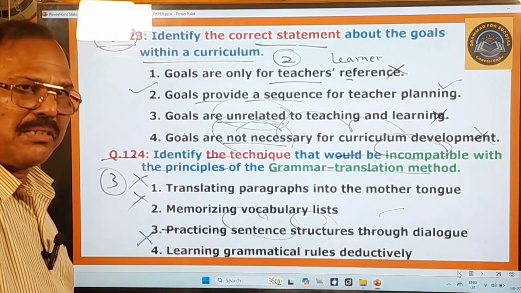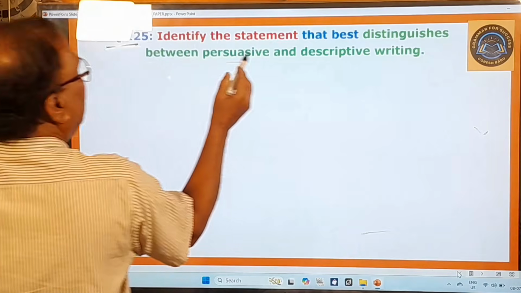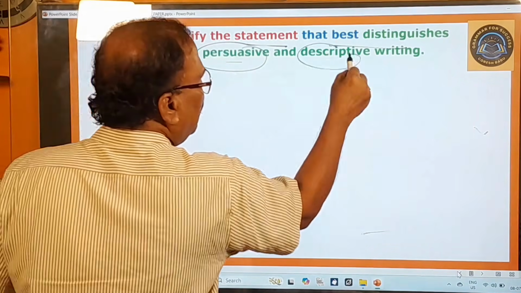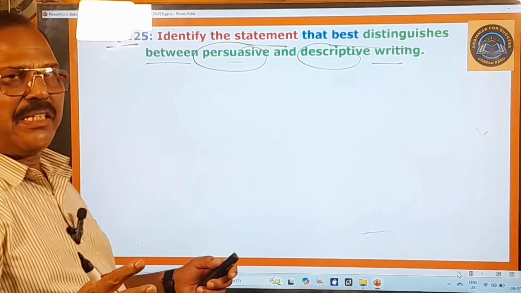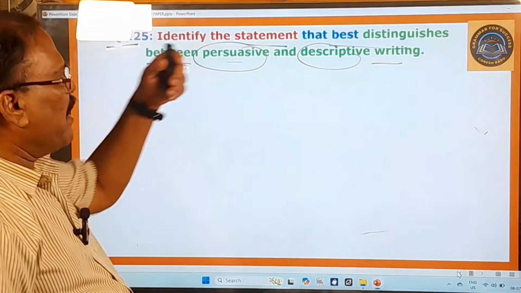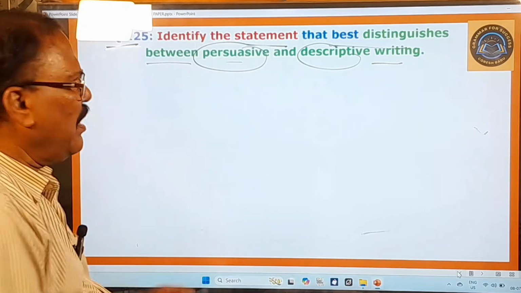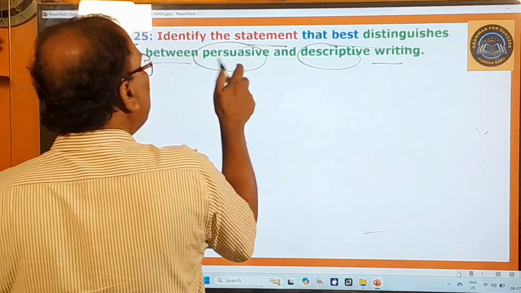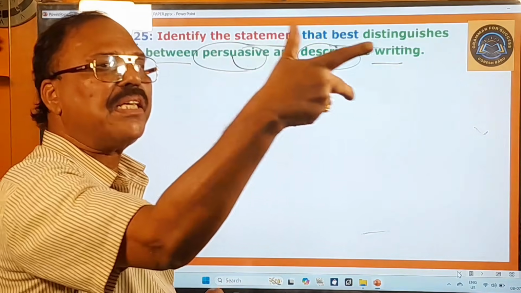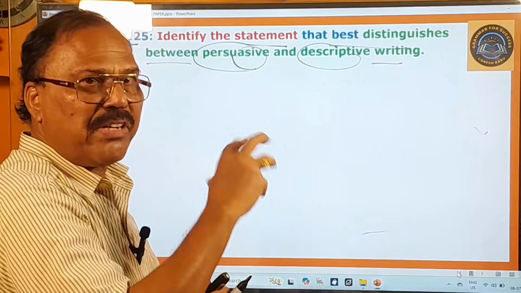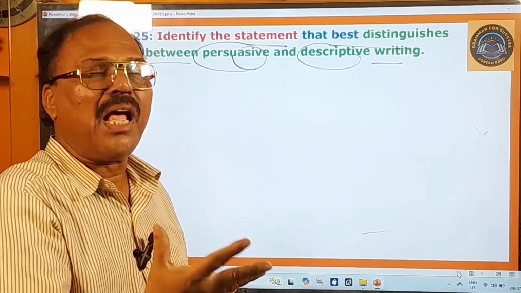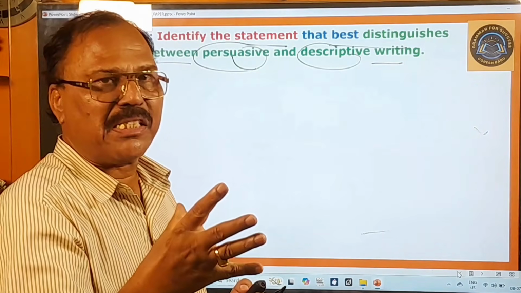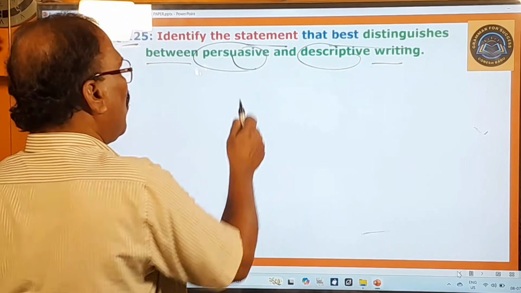Now let's move on to other questions. 125th question. Identify the statement that best distinguishes between persuasive and descriptive writing. So there are two kinds of writing in practice, okay, and one is persuasive writing, the other one is descriptive writing. So the names themselves are telling you their meaning. Here persuasive means persuading, persuading means convincing. That means this persuasive writing aims to convince the reader of a particular opinion or belief or action using arguments. So that is therefore called persuasive writing.